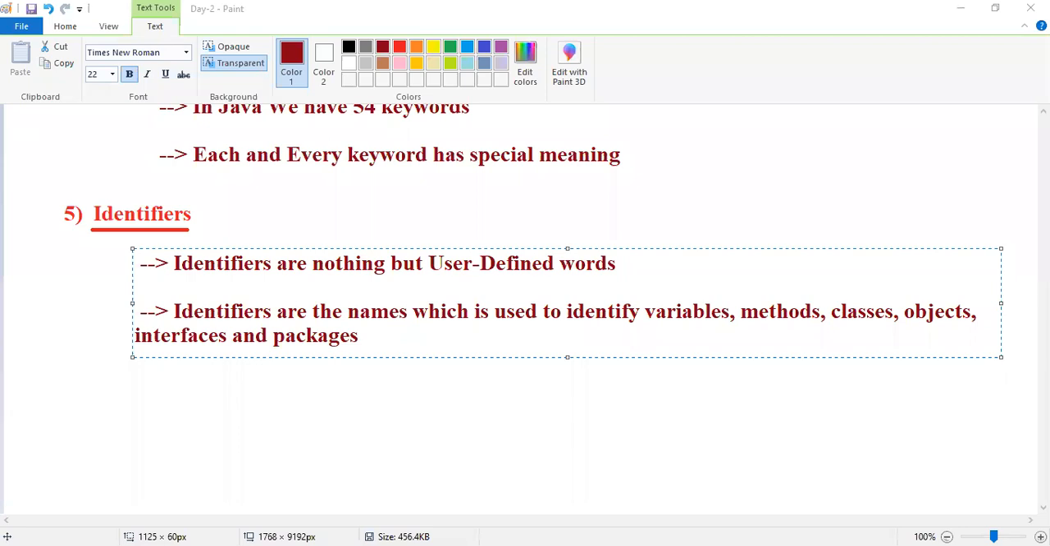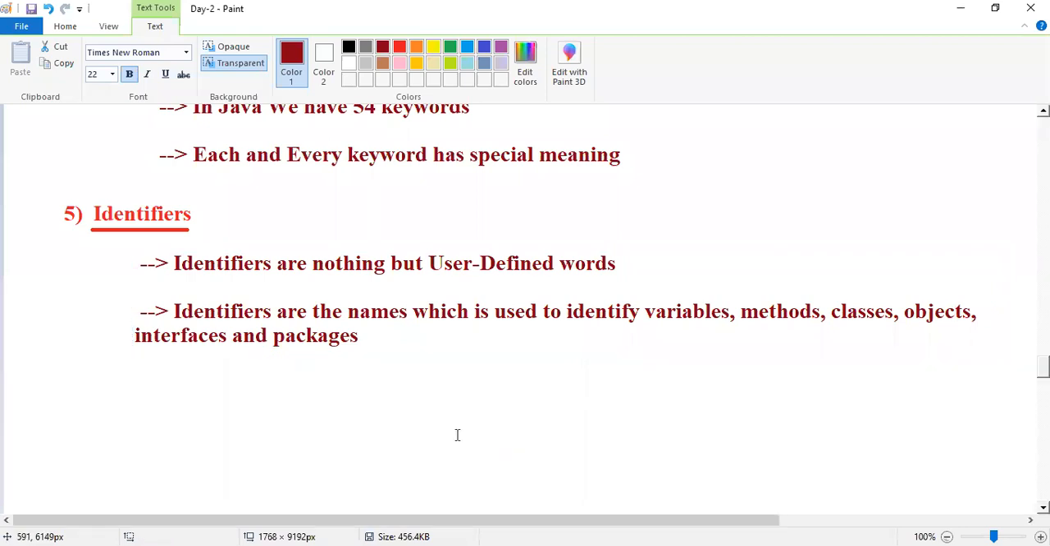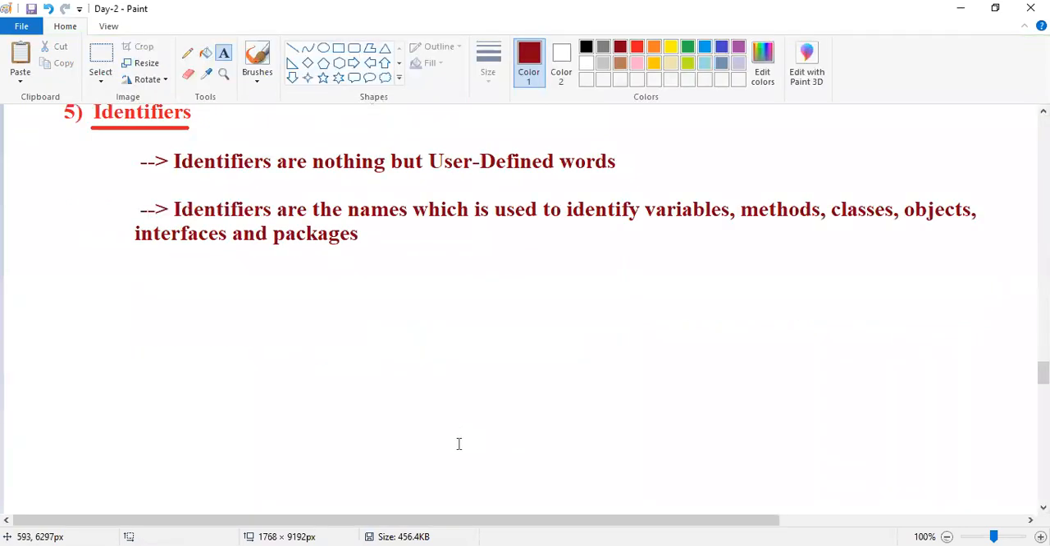Fine, good. So identifiers are the names which are used to identify variables, methods, classes, objects, interfaces, and packages. To identify them, we are going to give some names, guys. For example, let us observe, guys. I'm writing two classes. Guys, observe, I'm writing two classes here.